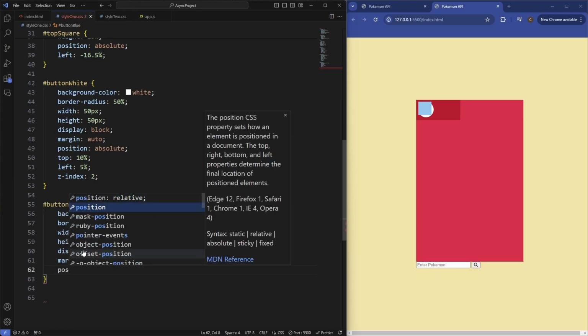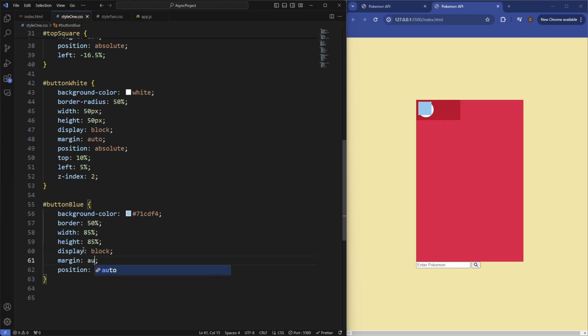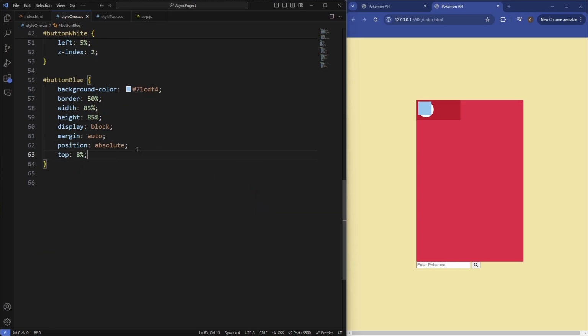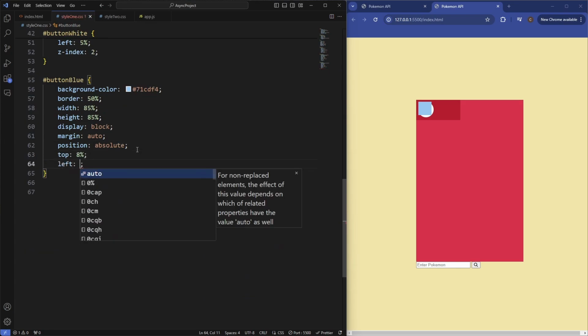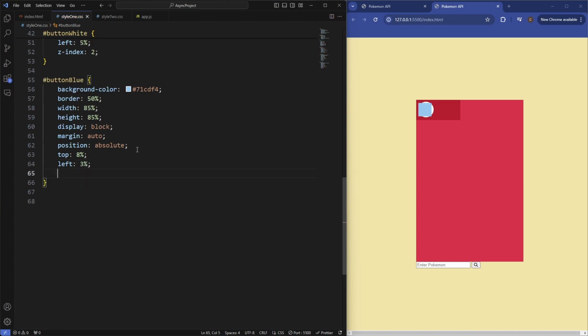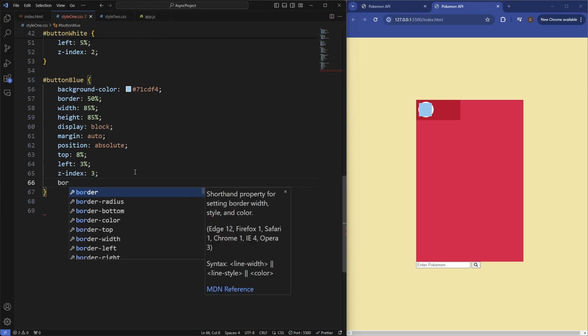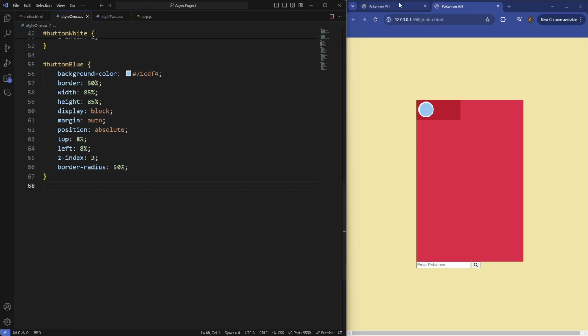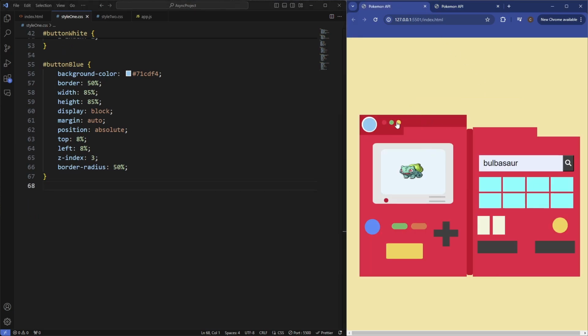We'll do some more positioning: absolute, from the top about 8%, and then from the left about 3%. And we'll have a Z index of 3, so it's on top of everything. Border radius also 50%. From the left, actually, let's push it a little bit more, let's say 8%, so it's more central. It's looking good now.